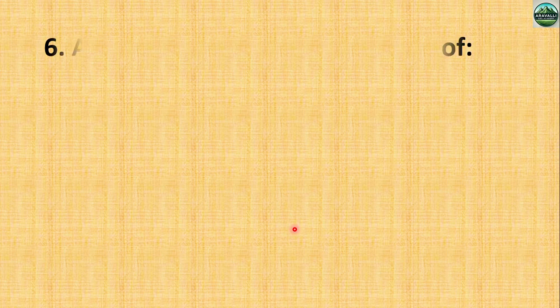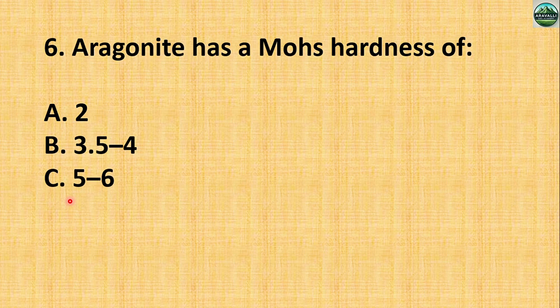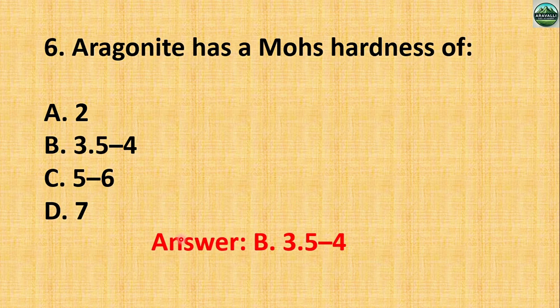Okay. Next, aragonite has the more hardness of, so this is again very important. Hardness is 2, 3.5 to 4, 5 to 4, 6 and 7. So what is the hardness of aragonite? The correct answer is B. The hardness of aragonite is 3.5 to 4.